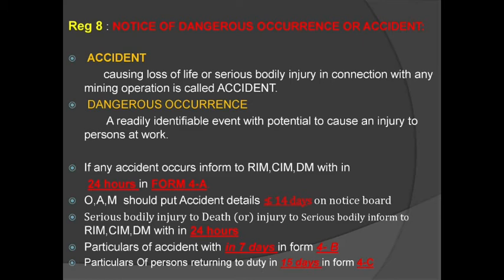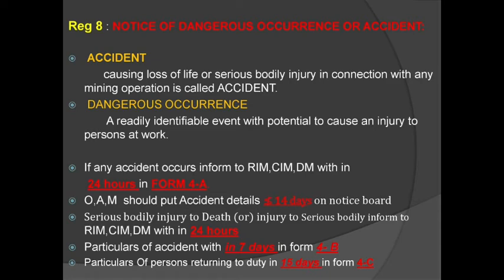So accident means, in any mining operation, there is a loss of life or serious bodily injury. Serious bodily injury means if a person has any fractures, that kind of injury comes under serious bodily injury. Loss of life means death. Both come under accident. So what does dangerous occurrence mean?